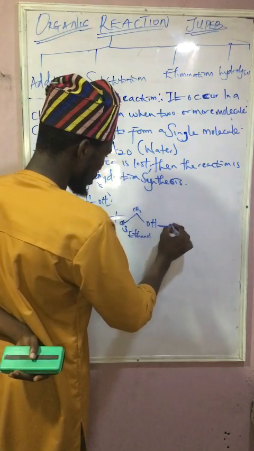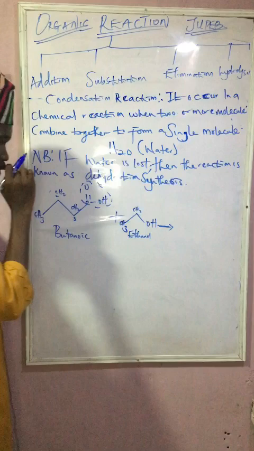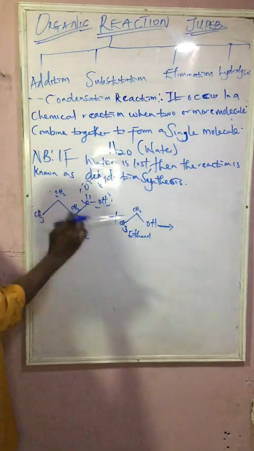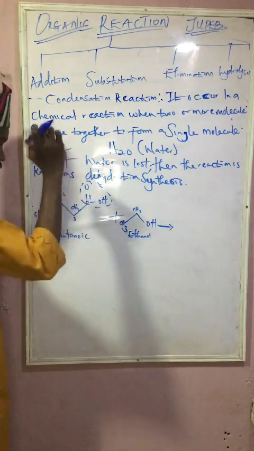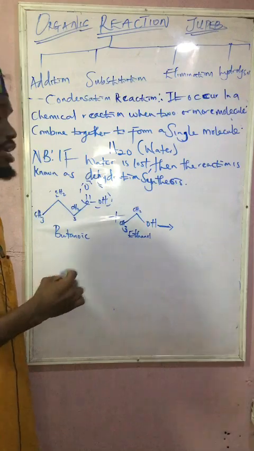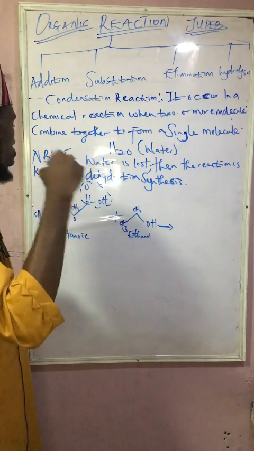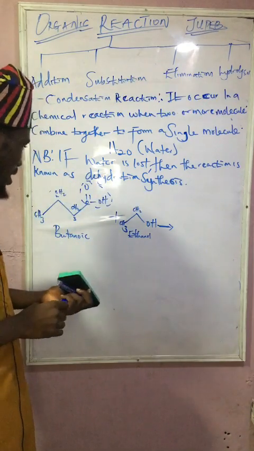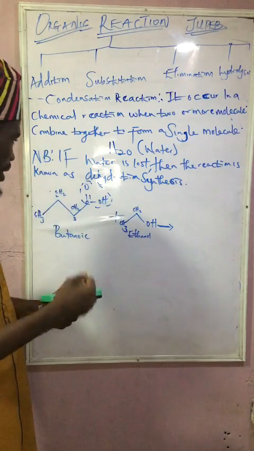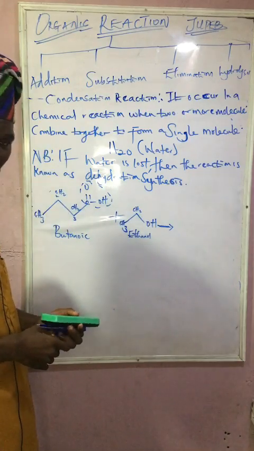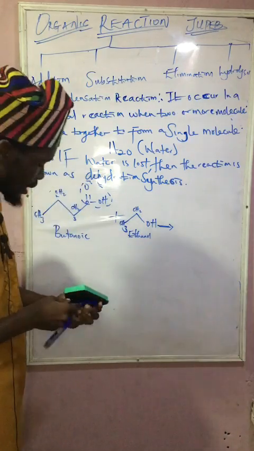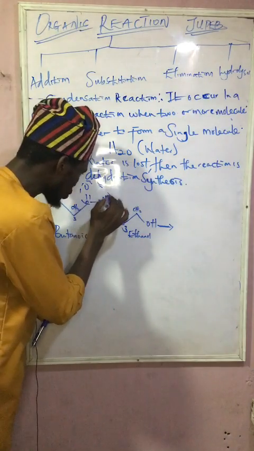Now, how is there loss of water here? Because the moment you are removing water from this place, there's a trouble. And what is the next compound we are going to have? Now, for us to remove the water, here is hydroxy.